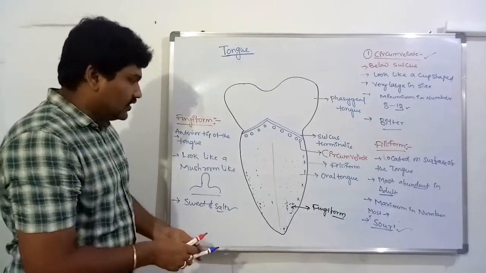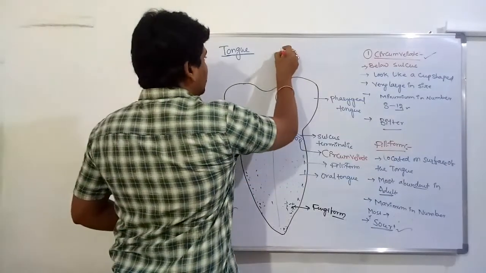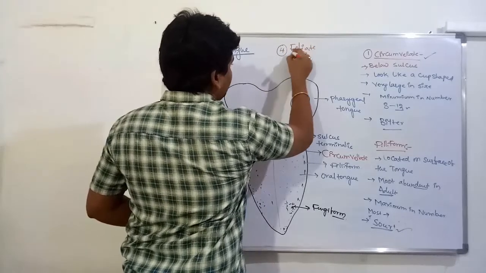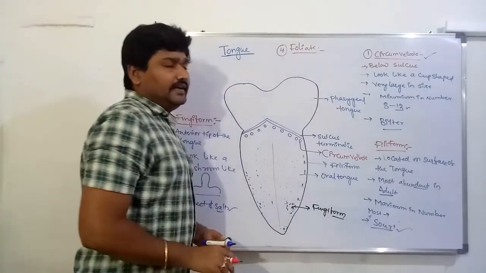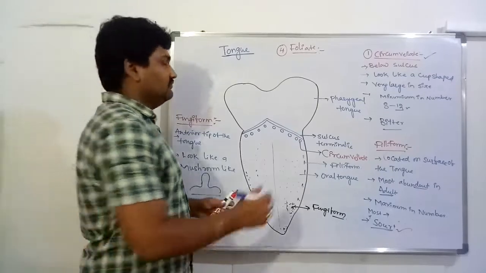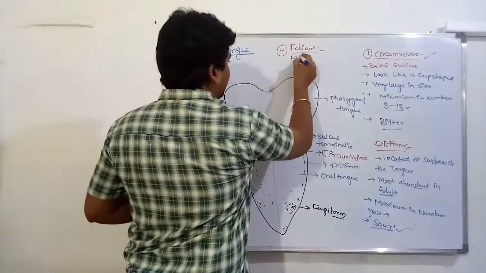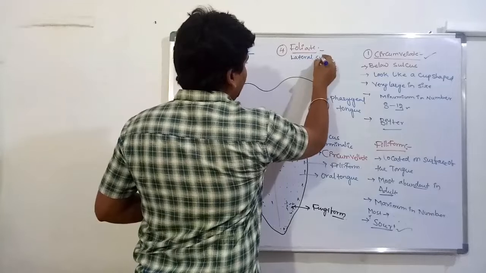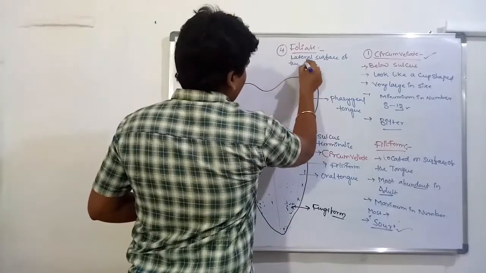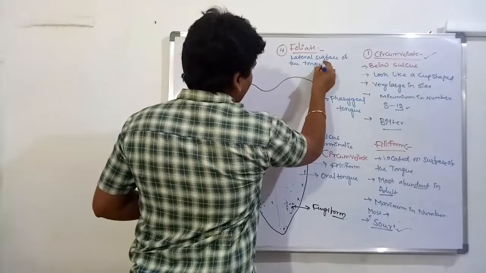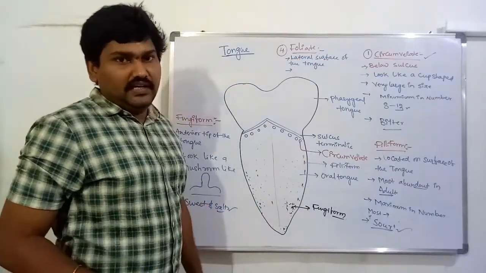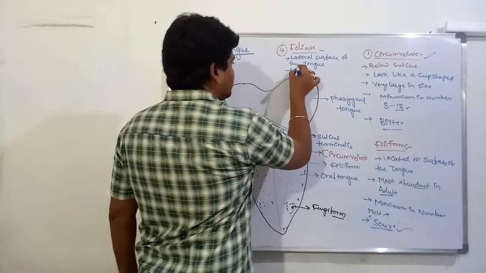The last one is foliate. The fourth one is foliate. It is located on the lateral surface of the tongue. It is a rudiment in adults.